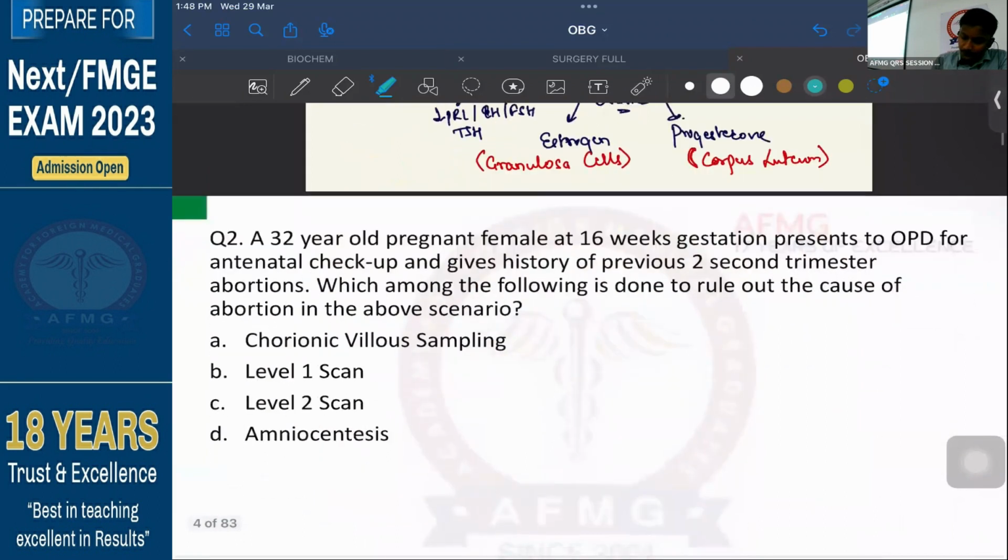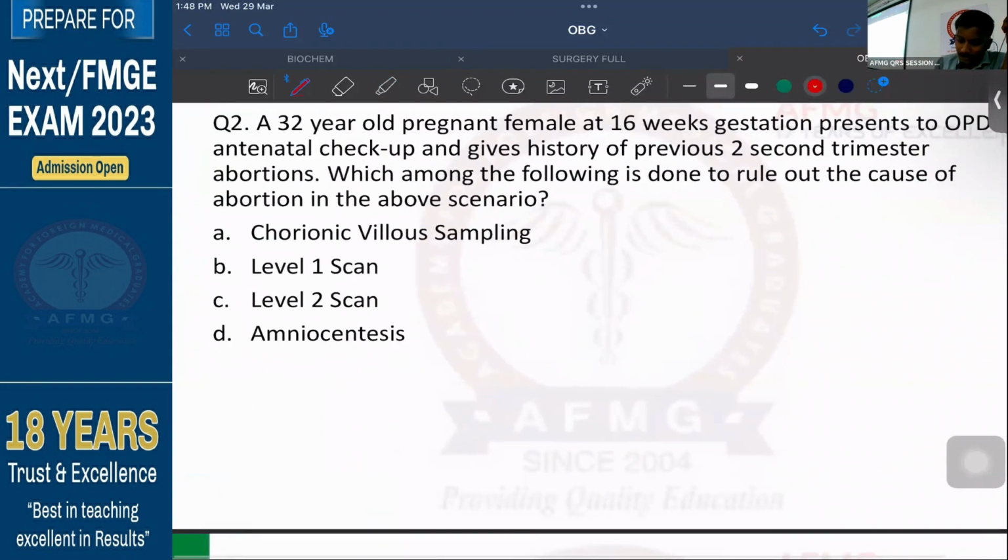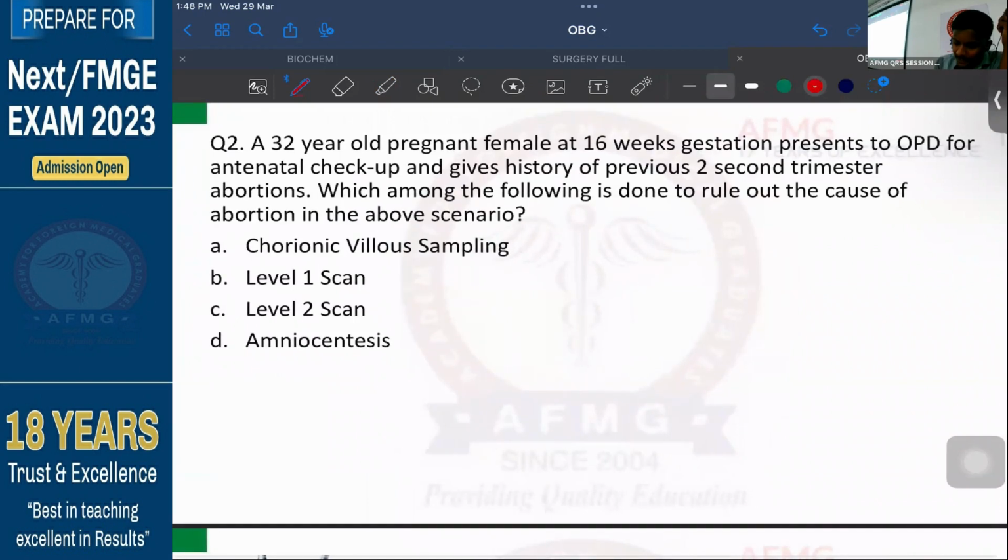Question number 2. If I talk about the question number 2, क्या दिखा रहा है यहाँ पे? A 32-year-old pregnant female at 16 weeks of gestation presents to the OPD for antenatal checkup. Antenatal, natal, जैसे पार्टम डिलीवरी को बोला जाता है वैसे नेटल पीरियड भी डिलीवरी के पीरियड को बोला जाता है. So antepartum is before delivery, postpartum is after delivery.